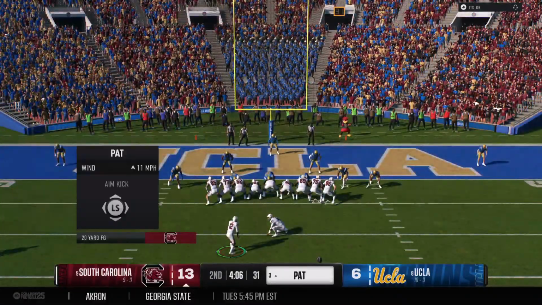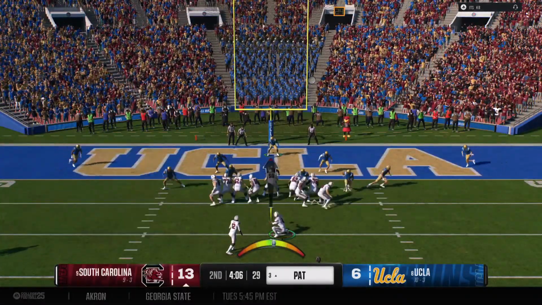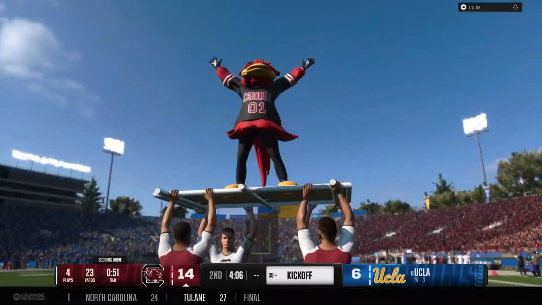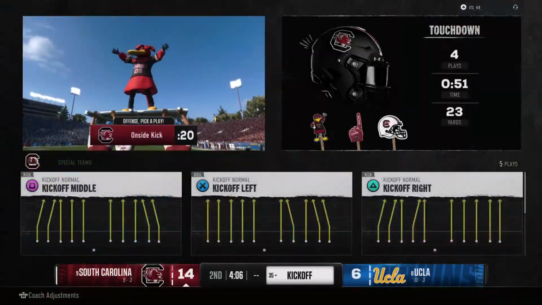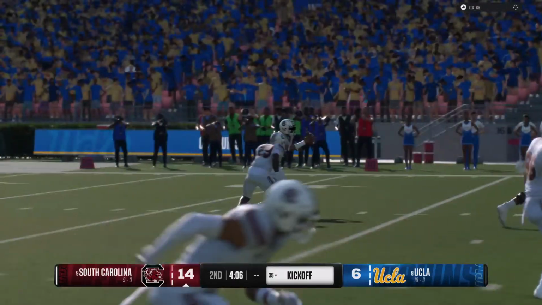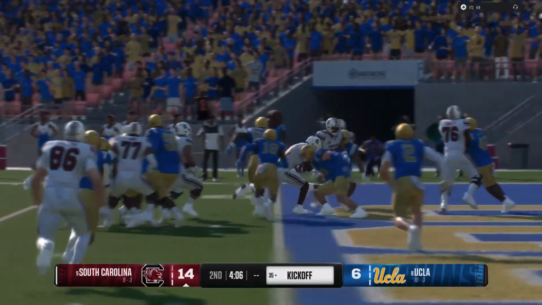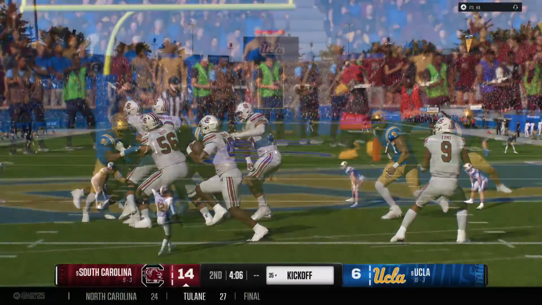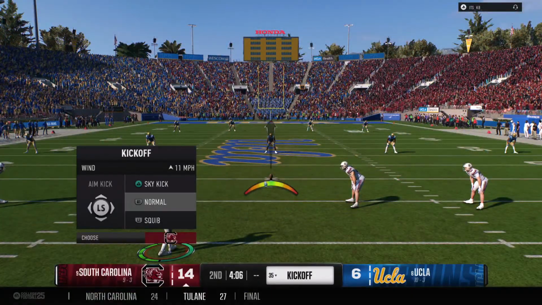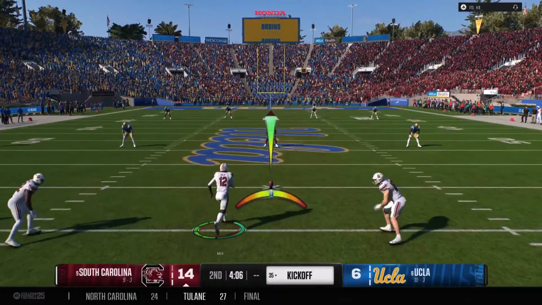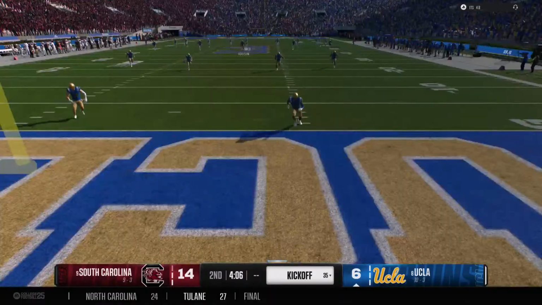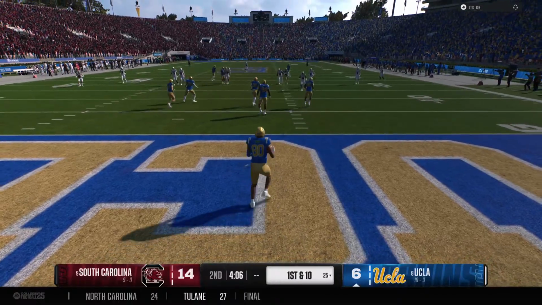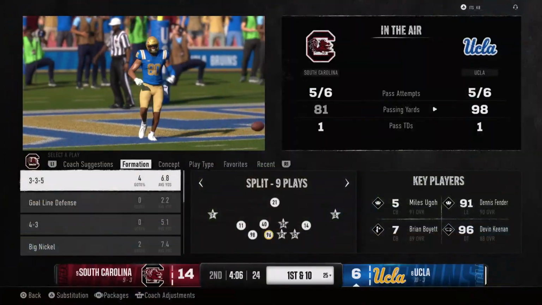And now they'll set up for the point after. With the PAT, they stretch the lead to 14-6. That makes the score South Carolina 14, UCLA 6. Now they get set to kick it away. Set to kick this one away. And he'll lead the kickoff right there to start from the 25.